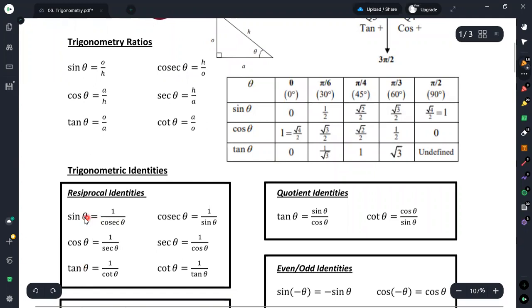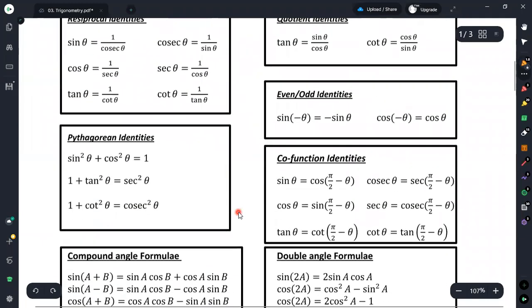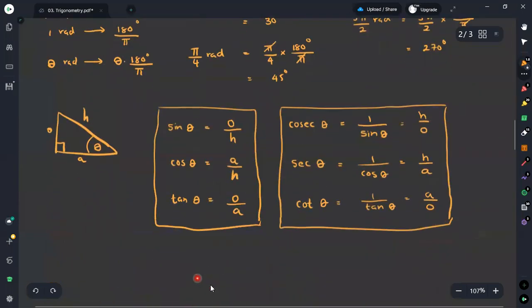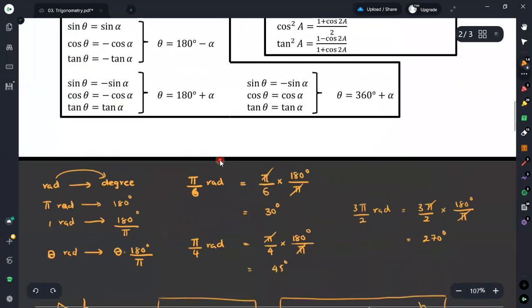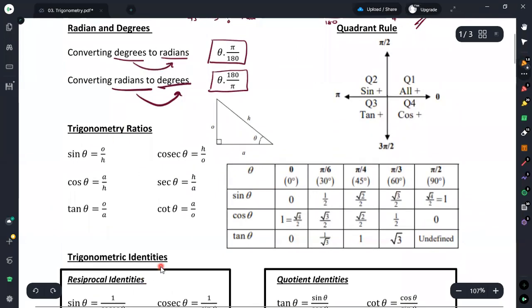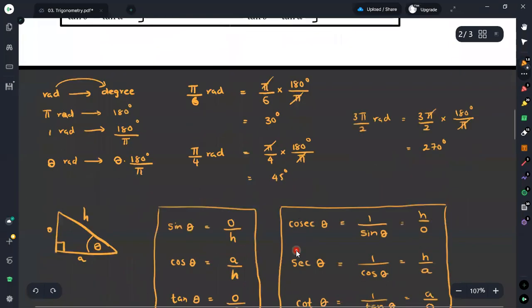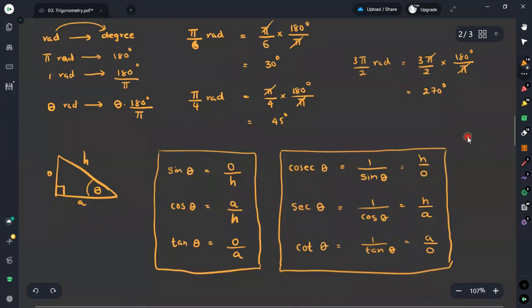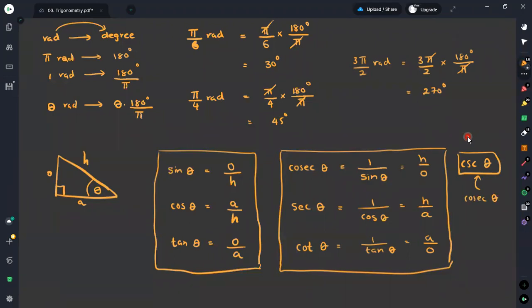Generally we obtain the reciprocals of sine, cosine, and tan theta as cosec theta, sec theta, and cot theta respectively. When you take these reciprocals, generally we write cosec theta. Sometimes this is denoted as CSC theta. Even though it is denoted as CSC theta, it is pronounced as cosec theta. It is another notation we use for denoting cosec theta.